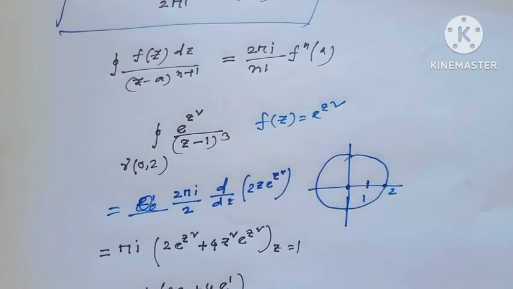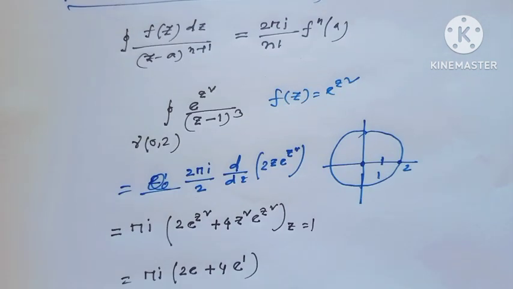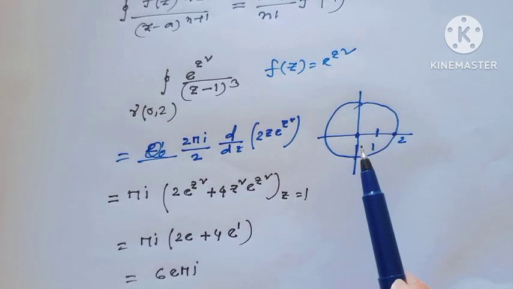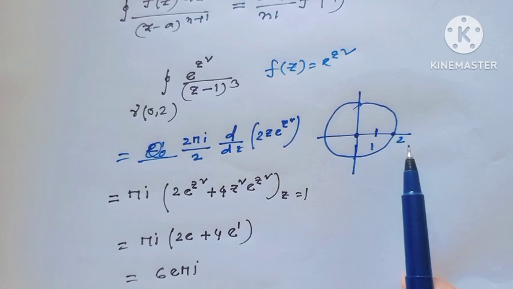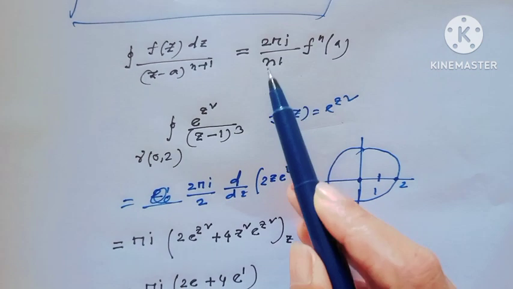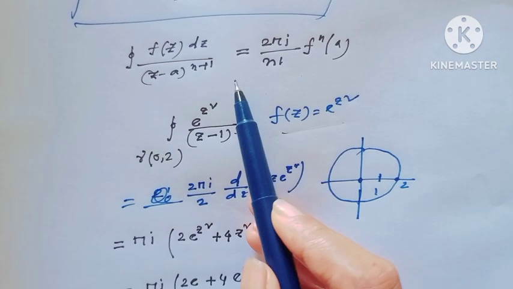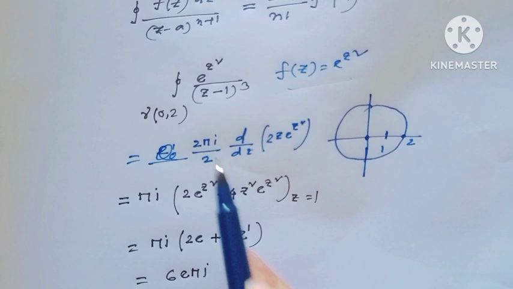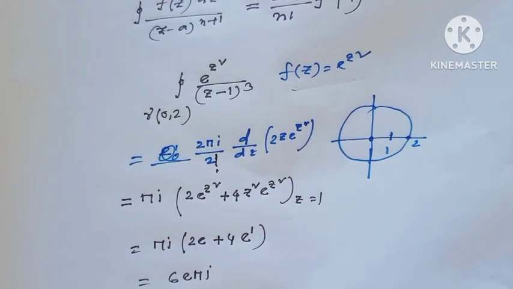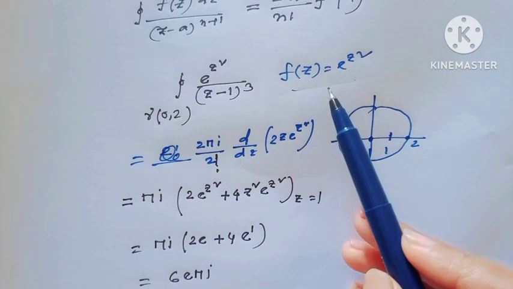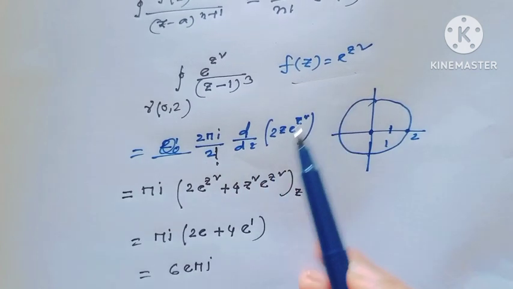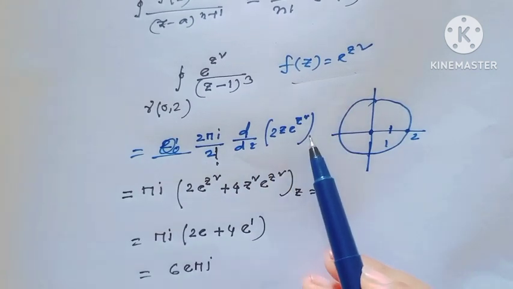First example, e to the power z square over (z minus 1) whole cube. Here the region is gamma, 0 and 2, that means a circle of center 0 and radius 2. Here f(z) equals e to the power z square. So by these rules, here n equals 2, so 2 pi i over 2 factorial, and 2 factorial means obviously 2. Here we need the double derivative of e to the power z square, and the first derivative of e to the power z square is 2z e to the power z square.